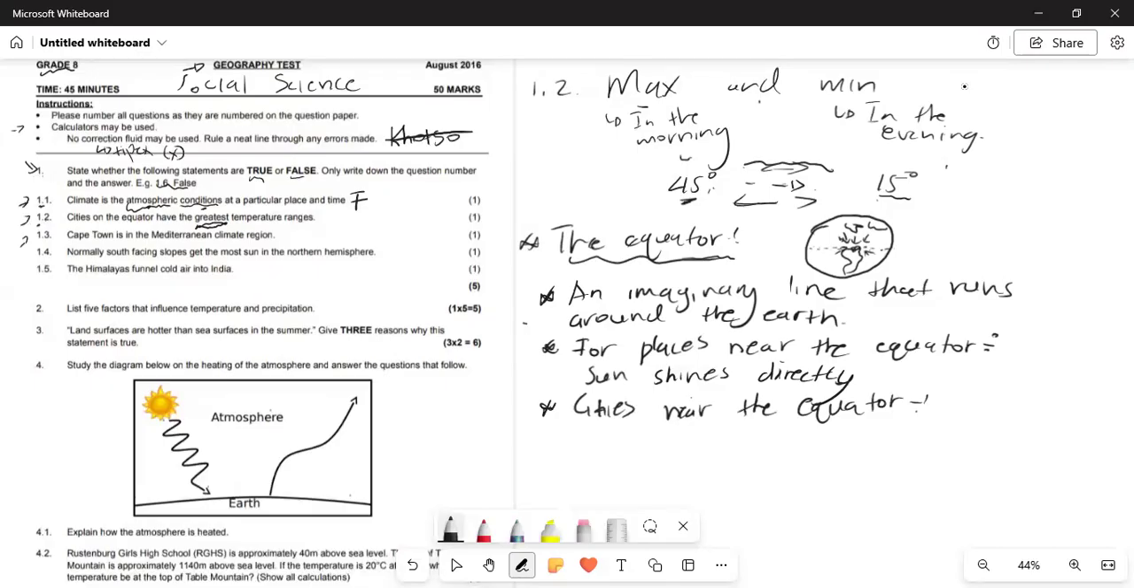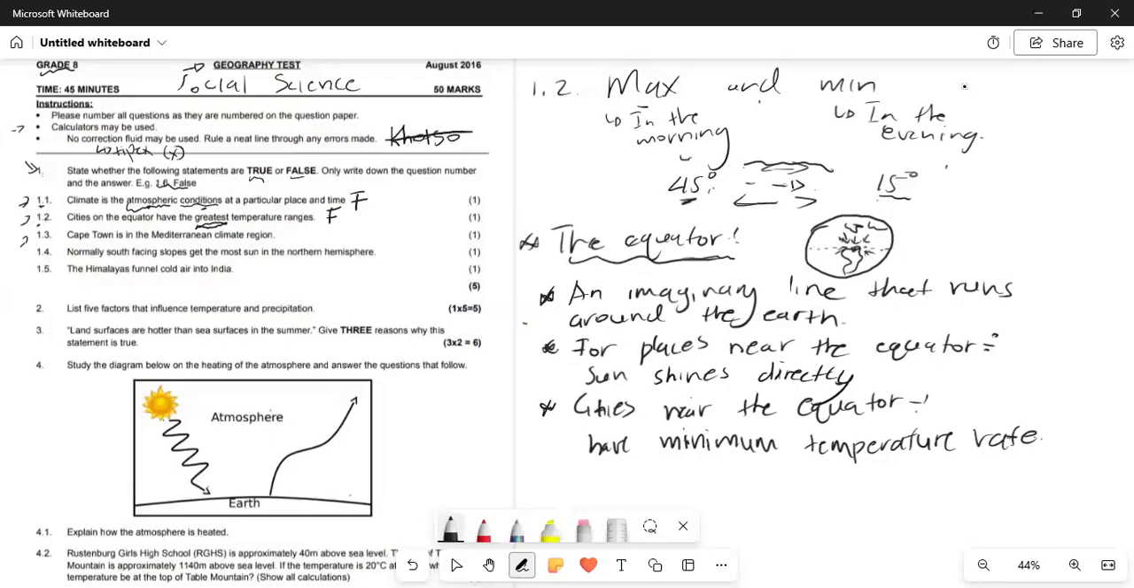So this will be false. It should have said cities on the equator have the minimum temperature range. It has the minimum, not the greatest, but the minimum. So cities near the equator have a minimum temperature range.